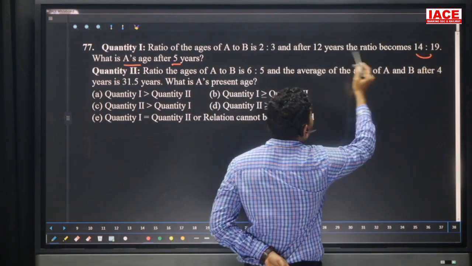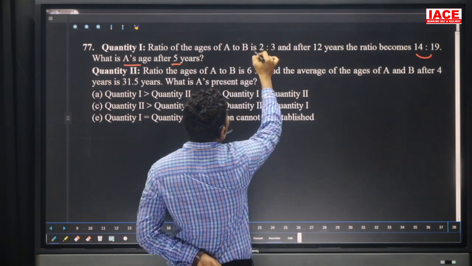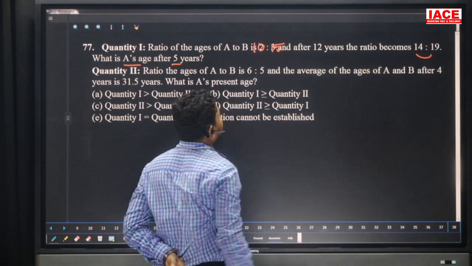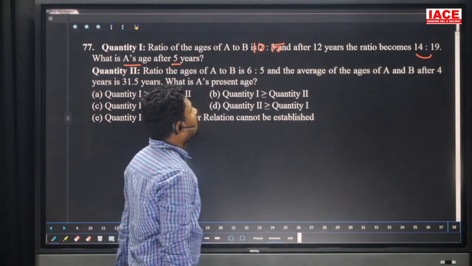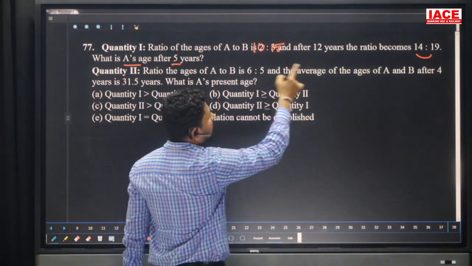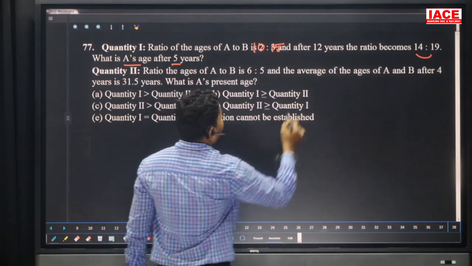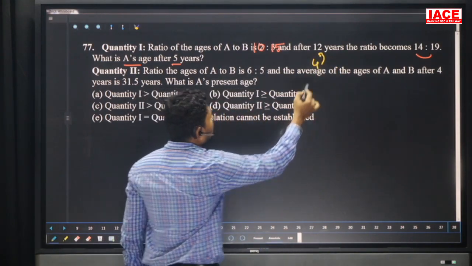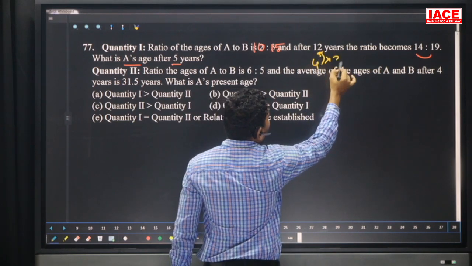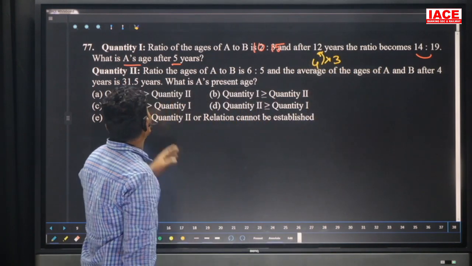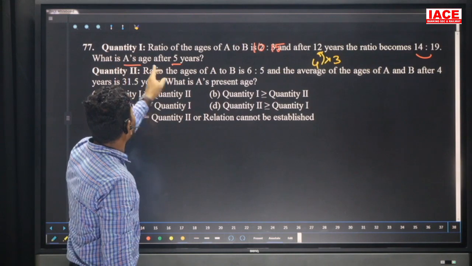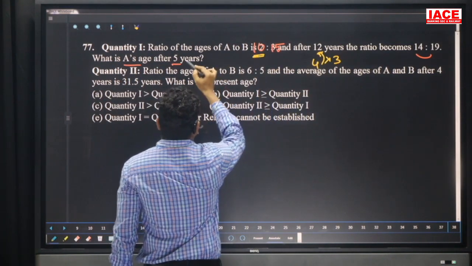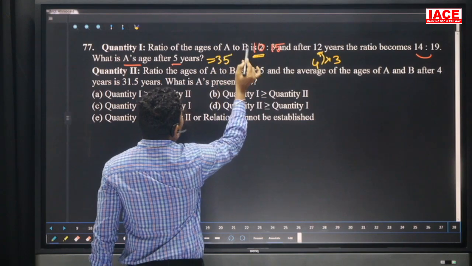The ratio will be multiplied, so we take 5 parts: 5, 10 and 5, 15, for a reason. And 10 to 14 is a 4 parts gap and 15 to 19 is a 4 parts gap. 4 parts is equal to 12 years. One part is equal to 3 years. Then we should find out A's value after 5 years. So 3 into 10 is 30, 30 plus 5 is equal to 35 years.